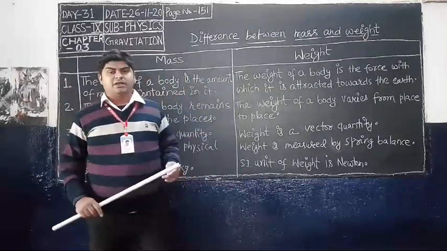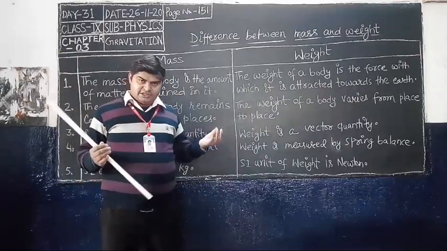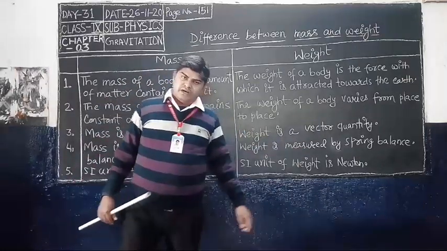I have told you that weight is a type of force, and you know force is a vector quantity, so weight is also a vector quantity.